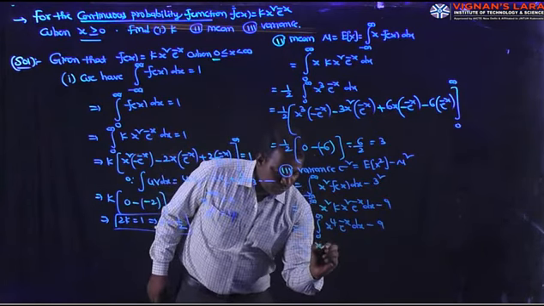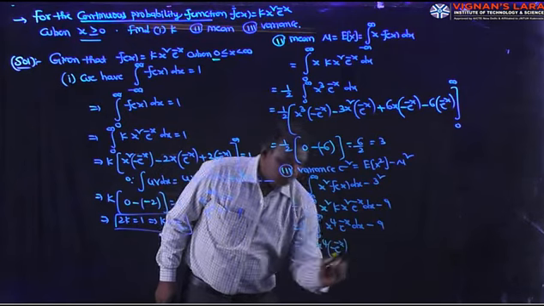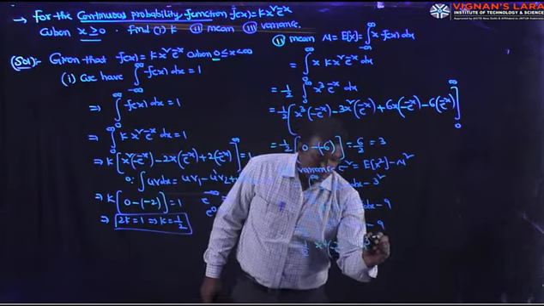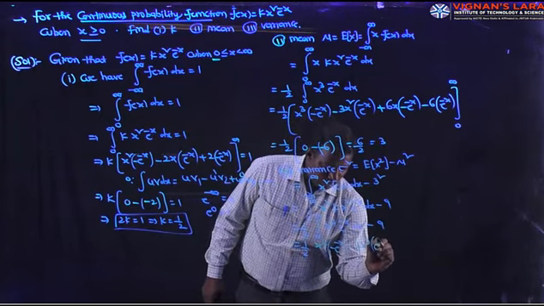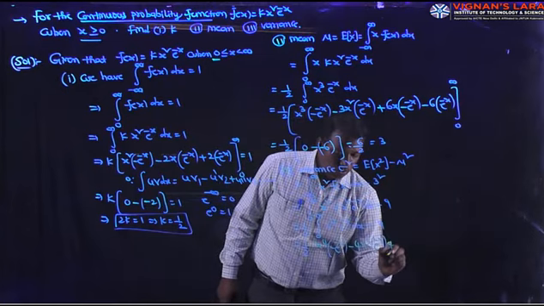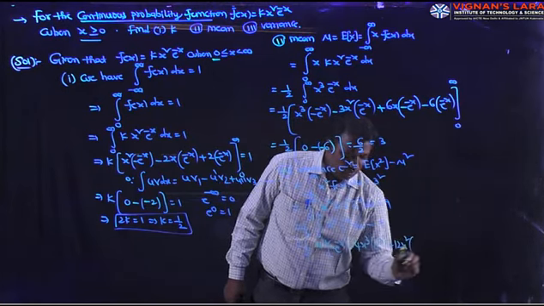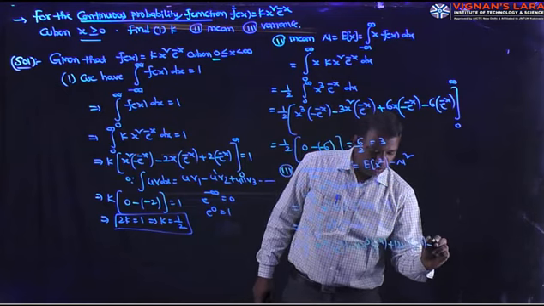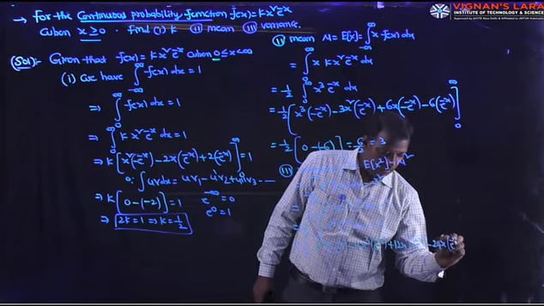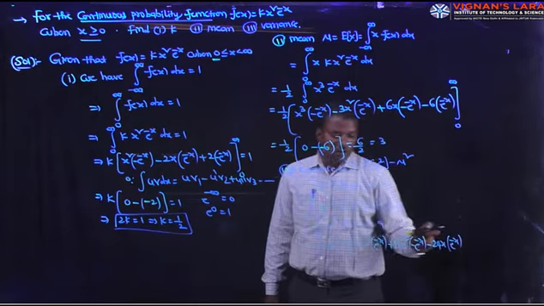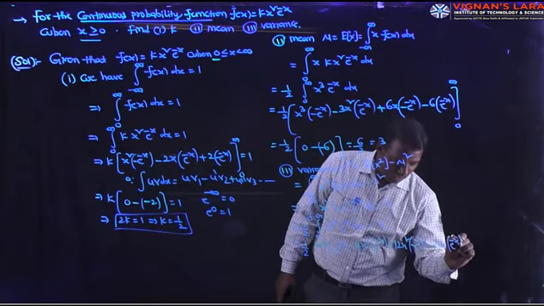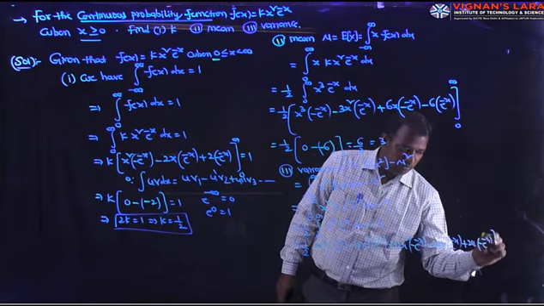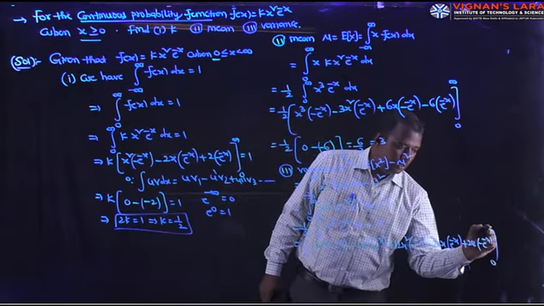That is x power 4, integration of e power minus x is minus e power minus x, minus x power 4 derivative 4x cube into, again integration of minus e power minus x is plus e power minus x, plus 4x cube derivative 12x square, again integration of this e power minus x is minus e power minus x, plus, next minus 12x square derivative 24x, again integration of e power minus x, already minus is there, that is plus e power minus x, next plus 24, again integration of e power minus x is minus e power minus x, between 0 to infinity, minus 9.